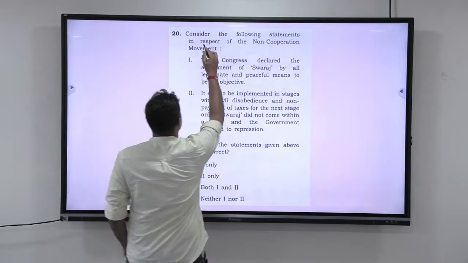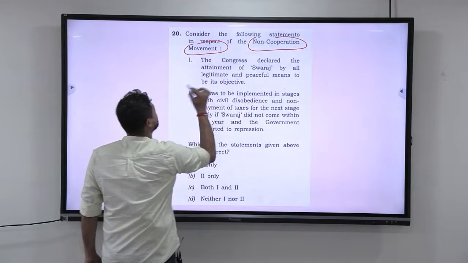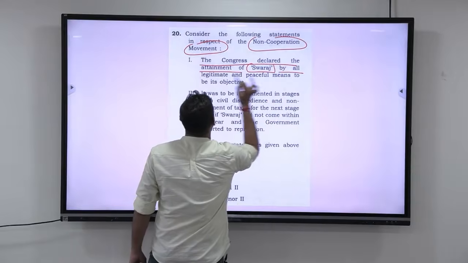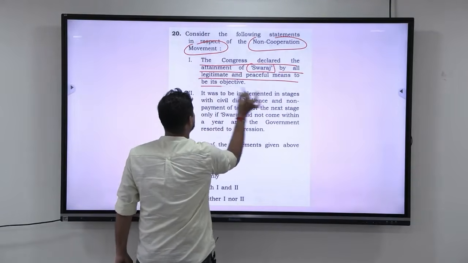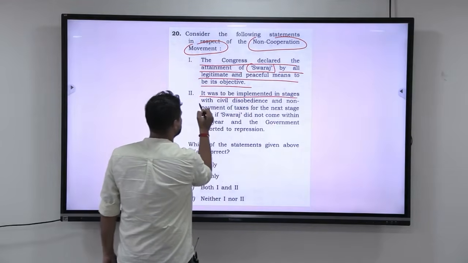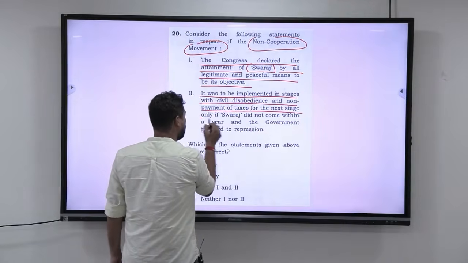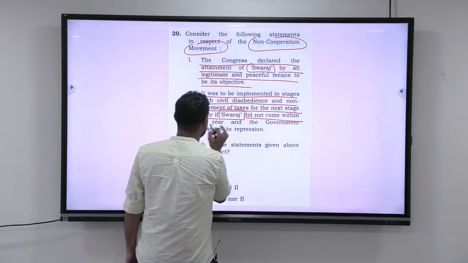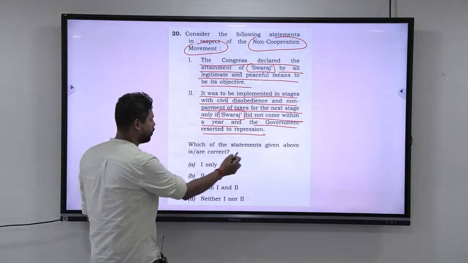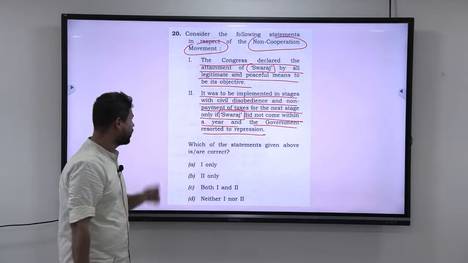Look at this. Consider the following statements with respect to non-cooperation movement. One, the Congress declared the attainment of Swaraj by all legitimate and peaceful means to be its objective. Two, it was to be implemented in stages with civil disobedience and non-payment of taxes for the next stage only if Swaraj did not come within a year and the government resorted to repression. Which of the statements given above are correct? 1 only, 2 only, both 1 and 2, and neither 1 nor 2.